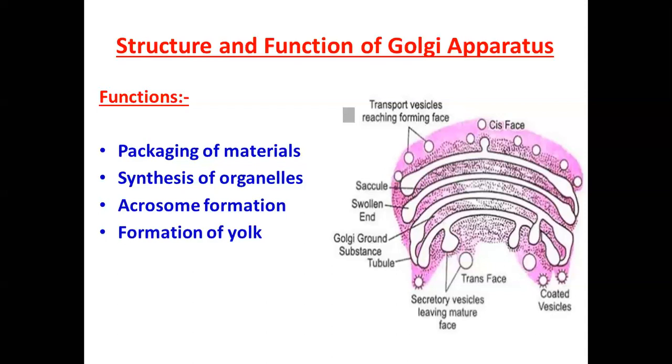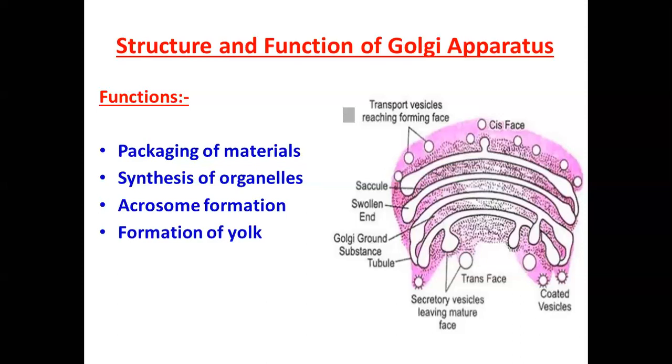The cis phase is usually near the ER. You can see in the diagram which is the cis phase. The cis phase is usually near the ER, that is the endoplasmic reticulum. The cisternae are free of ribosomes and have swollen ends. They look like the smooth endoplasmic reticulum. Secretory material reaches the Golgi apparatus from the SER by way of transport vesicles, which bud off from the SER and fuse with the Golgi cisterna on the cis phase.